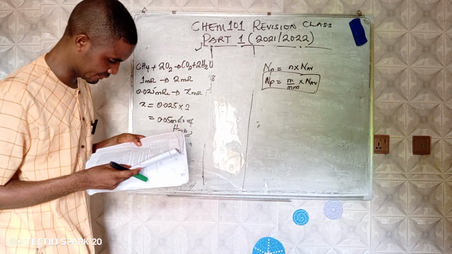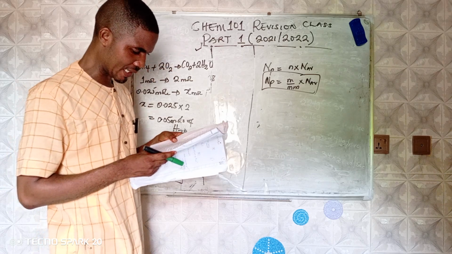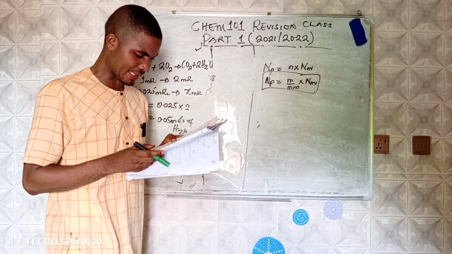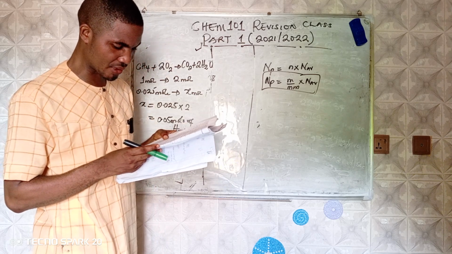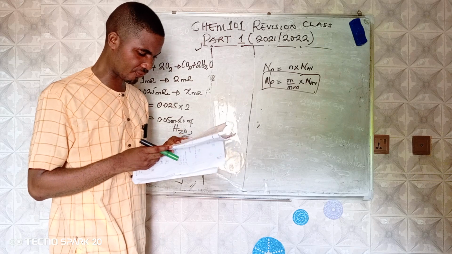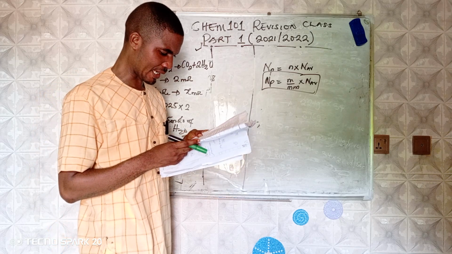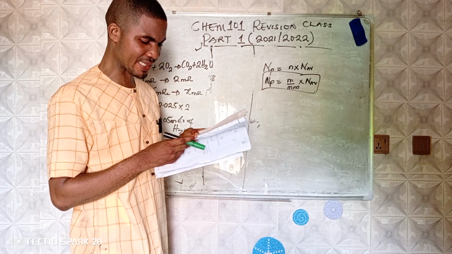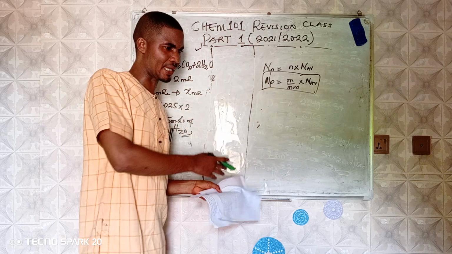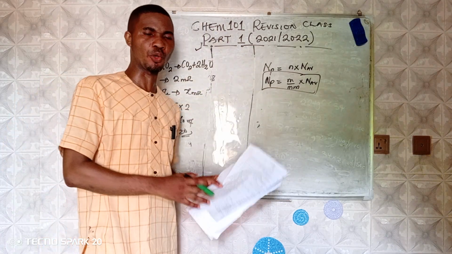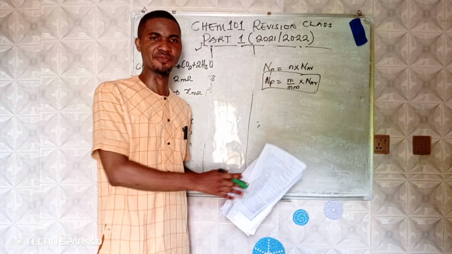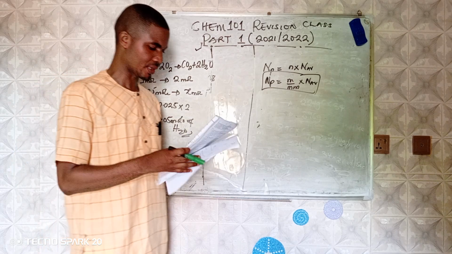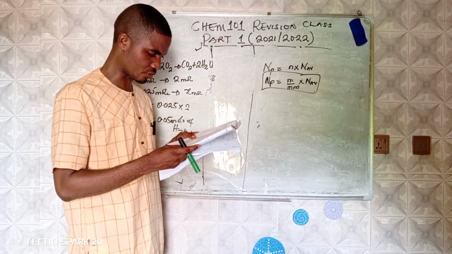Okay, number 41. The smallest particle of an element which can take place in them is atom. I think we know that. 42. A neutral atom is an element in which the number of protons in the nucleus is equal to the number of dash, electron. Proton and electron must be equal so that the atom becomes neutral. Remember that proton is positive, electron is negative. When they are equal, they cancel out and the atom becomes neutral. That's question number 41.